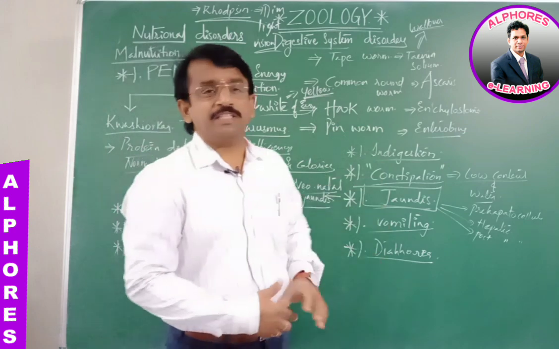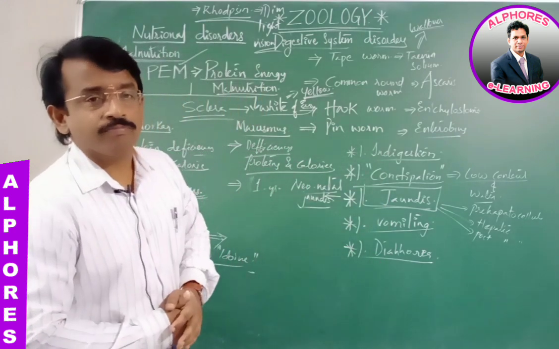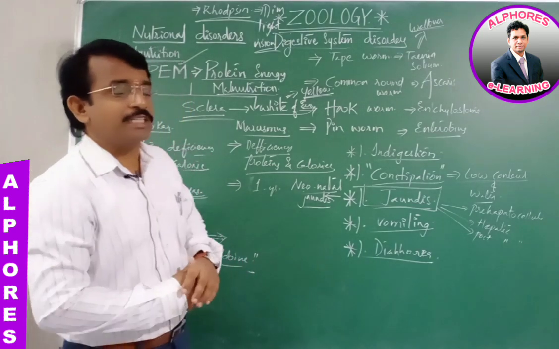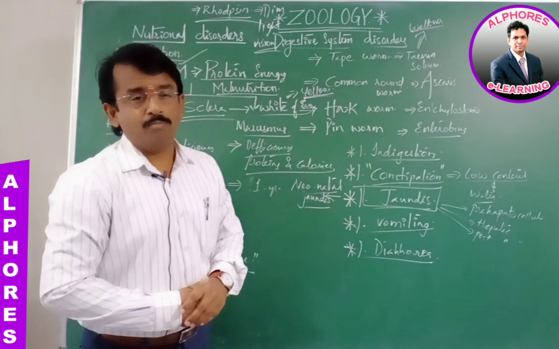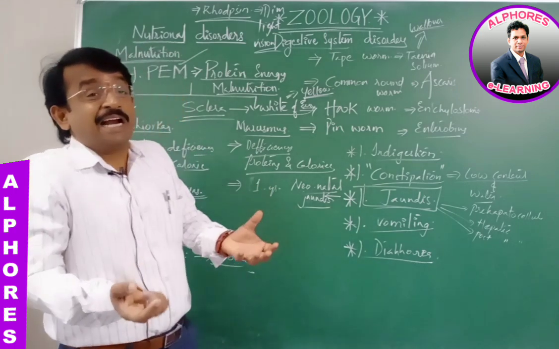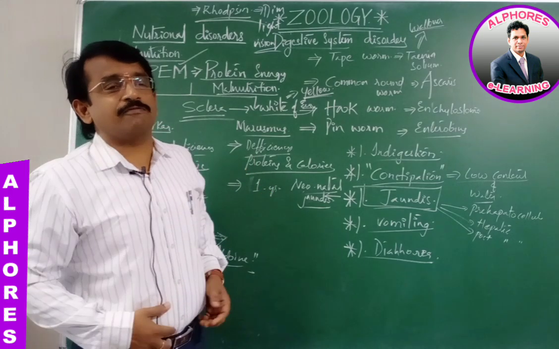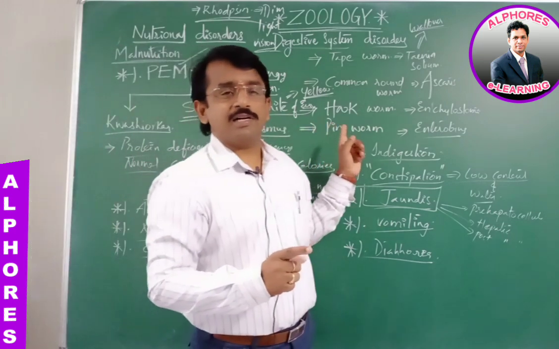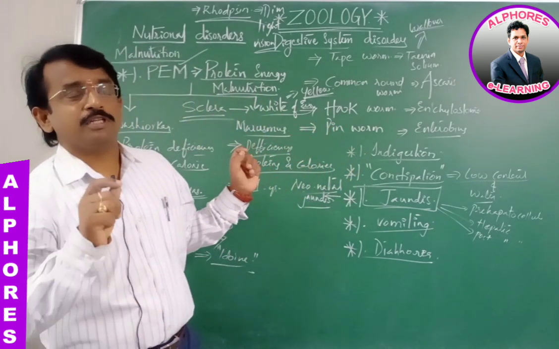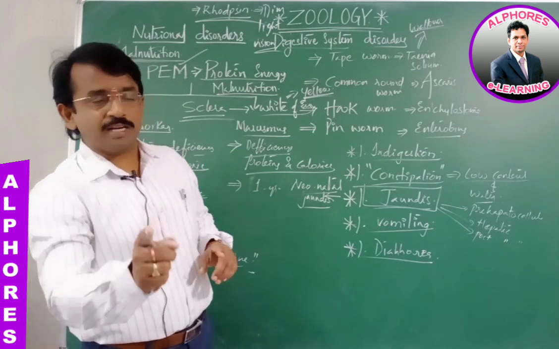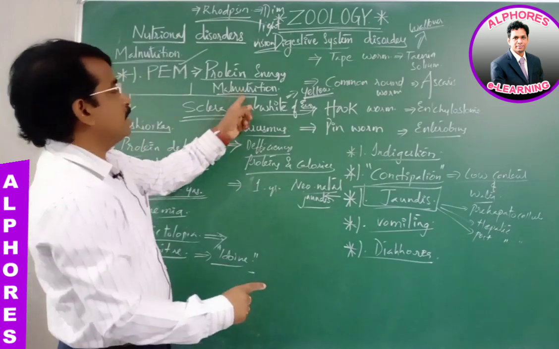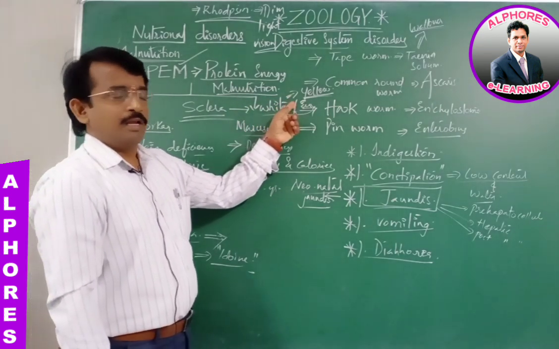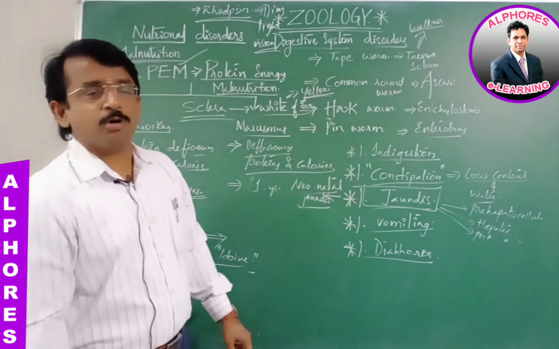The symptoms of this are anorexia, loss of appetite; particularly the jaundiced individual does not have hunger. Loss of appetite, that is, they don't show interest in taking food. Next, the skin and sclera of the eye turn yellow in color. So skin turns yellow and sclera, the white of the eye, turns yellow. That is what we say is jaundice.